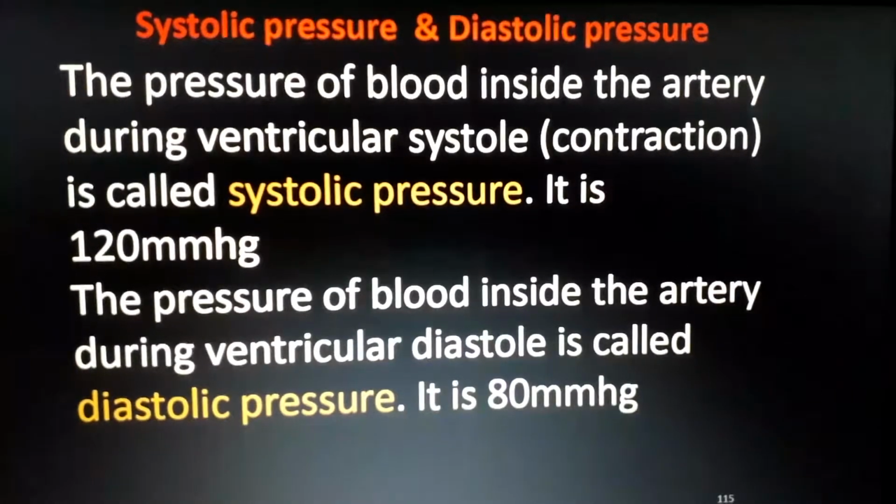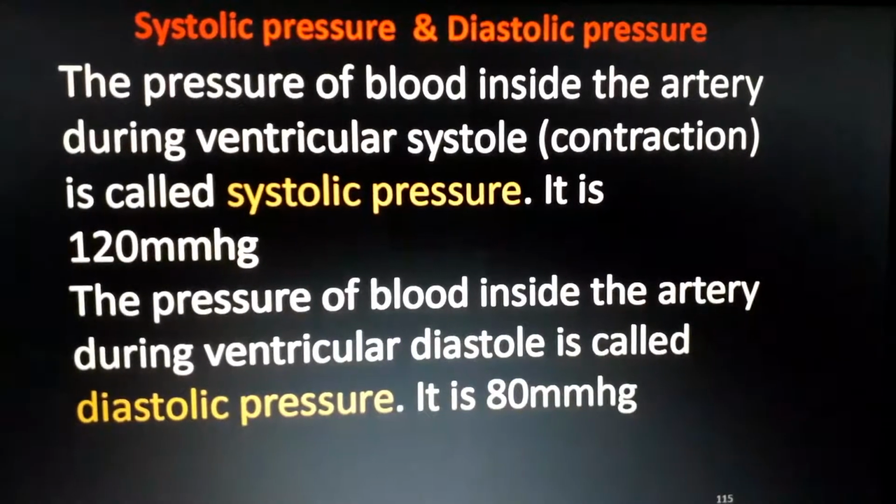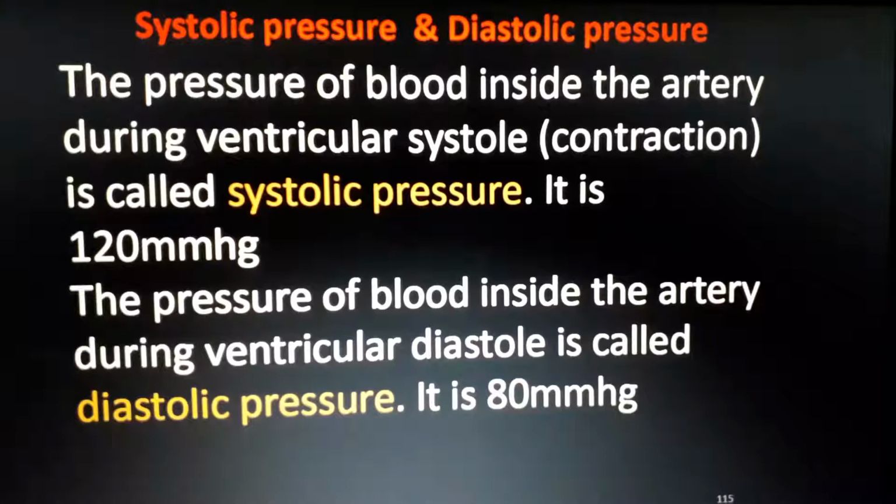Actually the heart is exerting the pressure, but we are measuring this pressure in our arteries. Understood? It's very difficult to measure the pressure of our heart. That's why we are measuring the pressure of our arteries. Because of this pressure there is no reverse flow of blood in arteries.